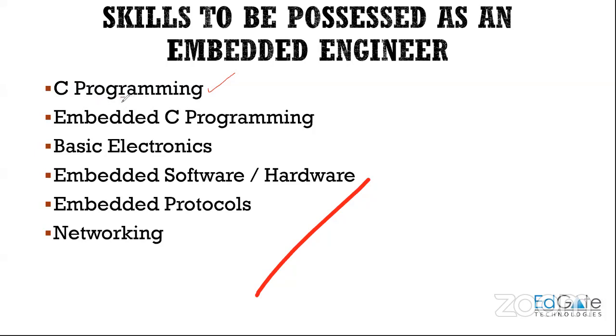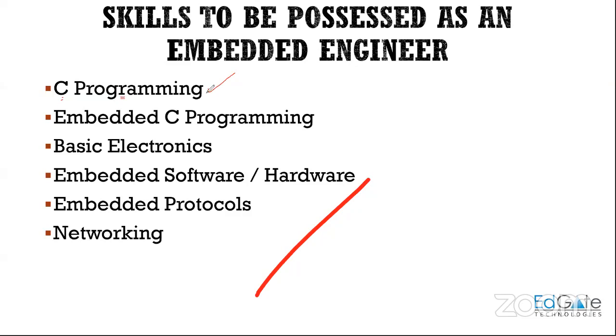C programming is very much required, like concepts such as pointers, structures, unions, and memory allocation. So all these concepts have to be thorough.